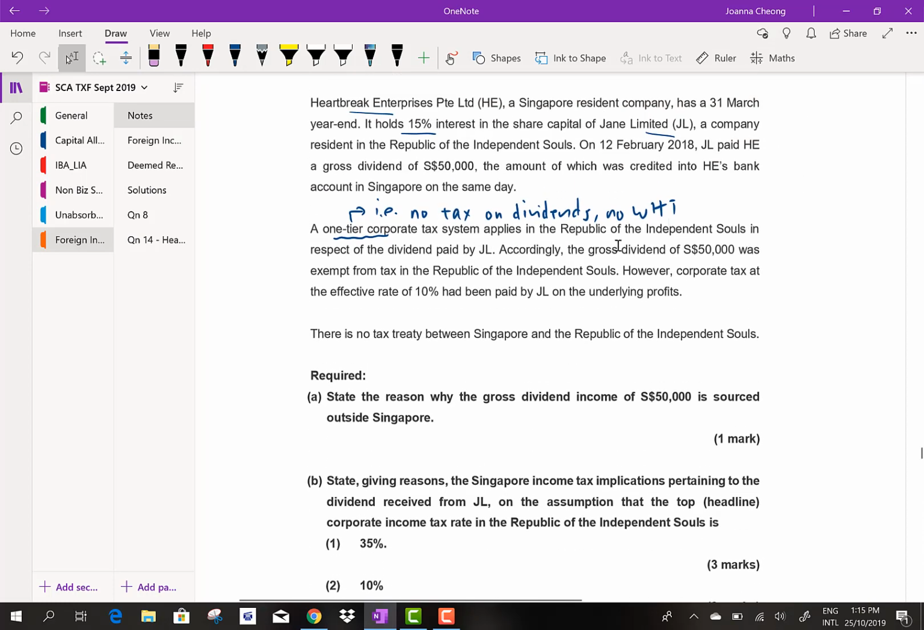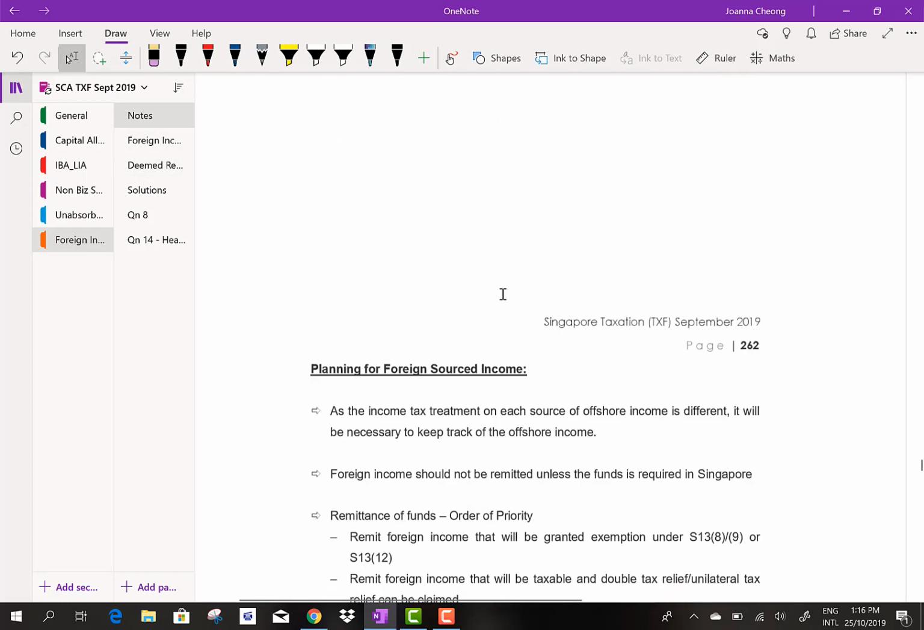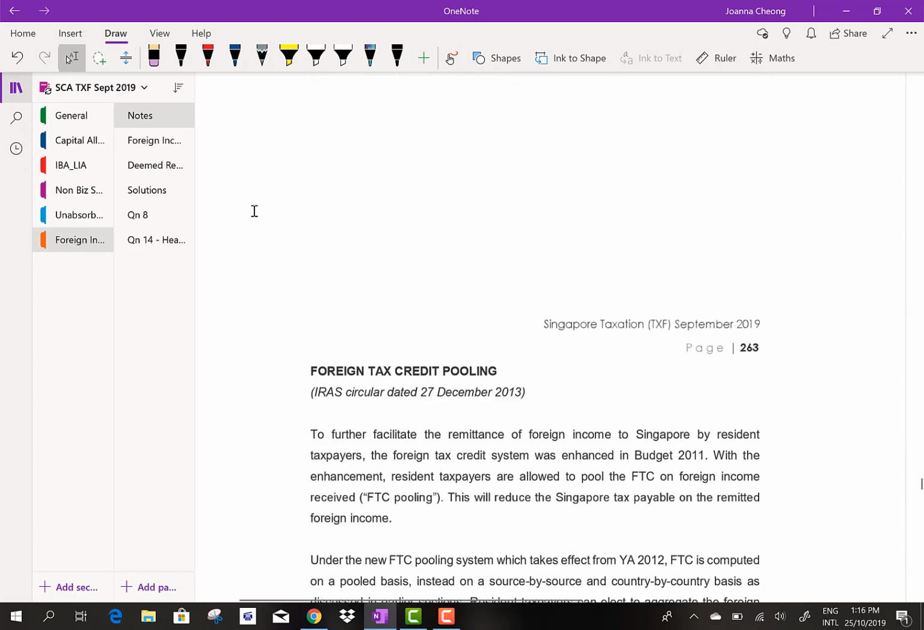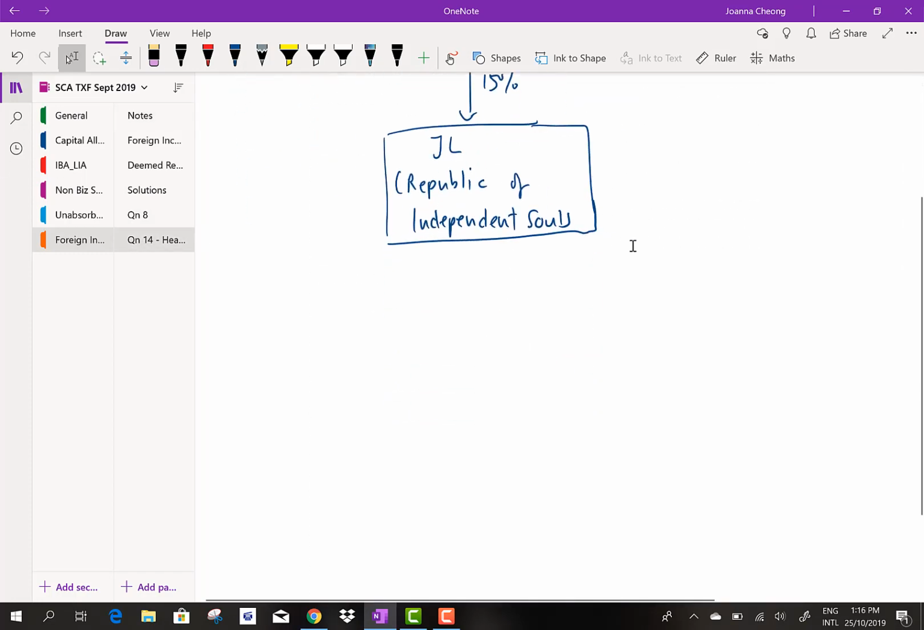So accordingly, the gross dividend of $50,000 was exempt from tax in the Republic of Independent Souls. However, corporate tax at an effective rate of 10% had been paid by JL on its underlying profit, which means that there is actually an underlying tax of 10%. And as you know, an underlying tax is actually the corporate tax rate. So they did suffer one of the two layers of tax, if you still remember what I have shared with you previously. So let us go back to this part of the question here.